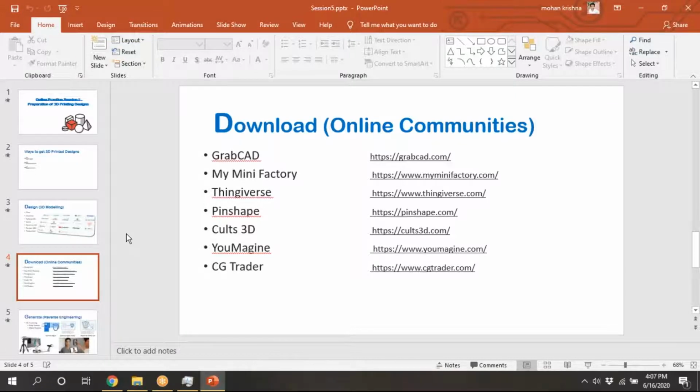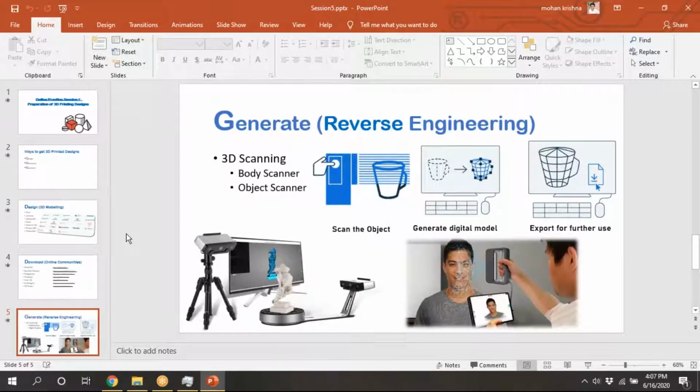You can see there. And generate means reverse engineering. We have seen the handy scan, the body scanner and the object scanner. These are the 3 steps we can see there. Yes, that's the end of the session. I am stopping sharing my screen. Thank you all.